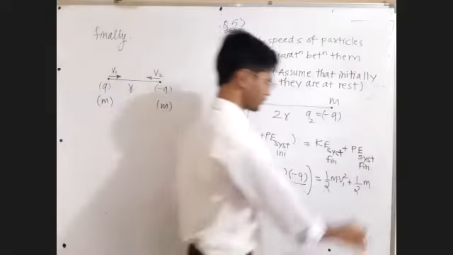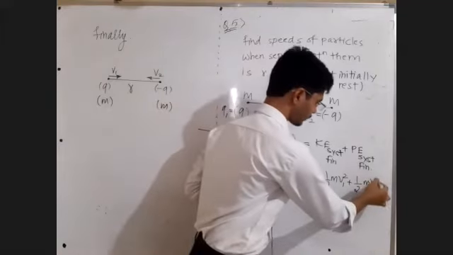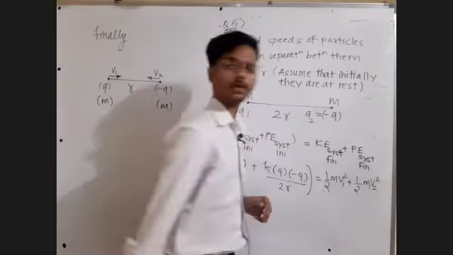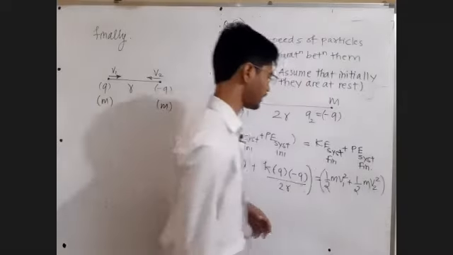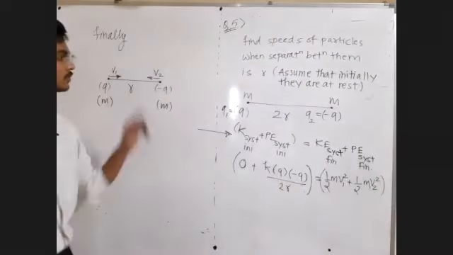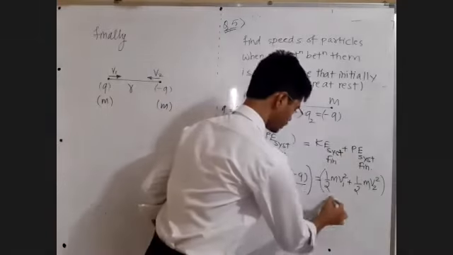M2 is also m v2 square. We don't know whether these velocities are equal or not. We'll see how to find it out. So this is the kinetic energy, final, plus final potential energy of the system.